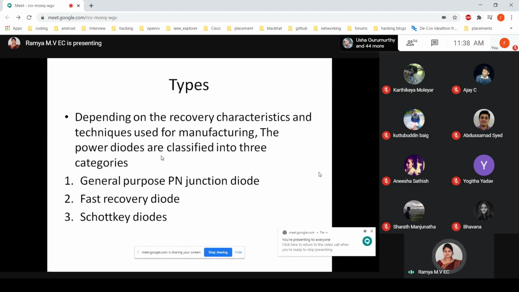Can you remember the word reverse recovery characteristics with respect to the reverse bias of the diode? Yes or no?